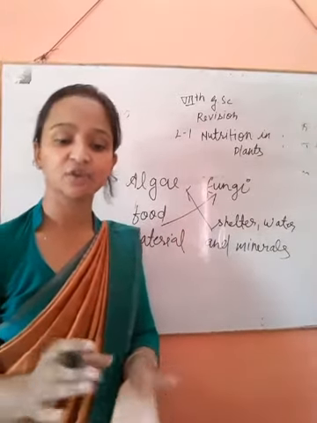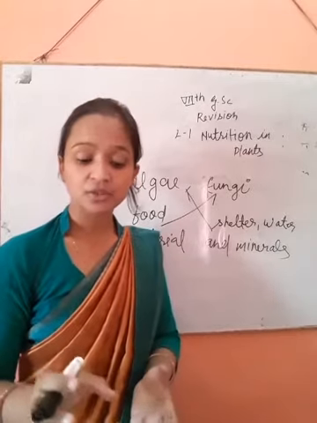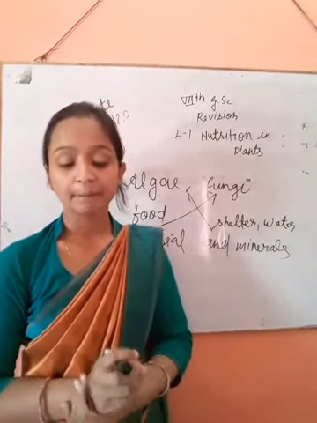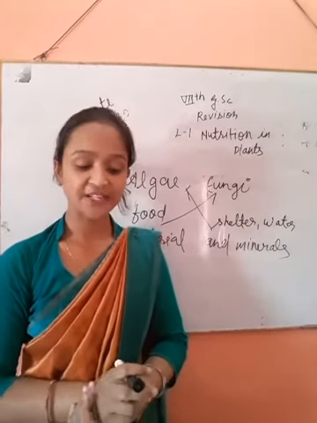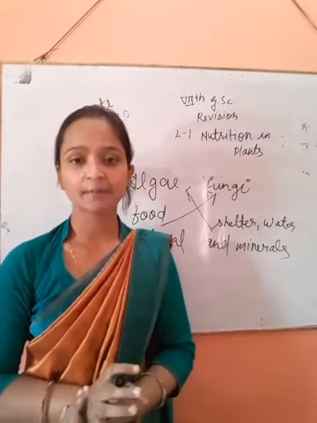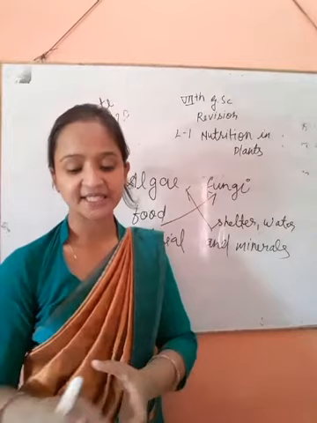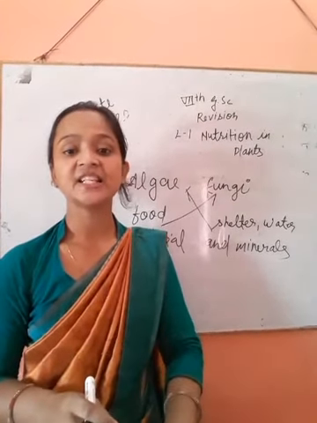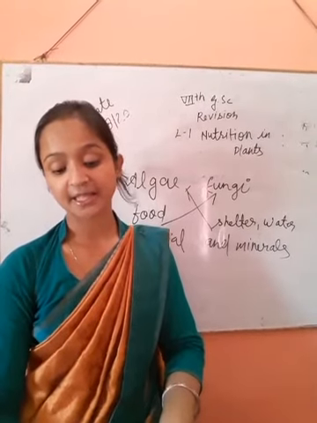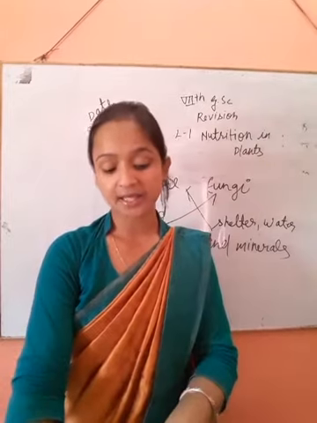And next is insectivorous. What is insectivorous? Insectivorous means feeding on small insects. Examples are pitcher plant, Venus flytrap, sundew plant, bladderwort. These plants are called insectivorous plants, or insect-eating plants, and they possess a special method to catch insects.